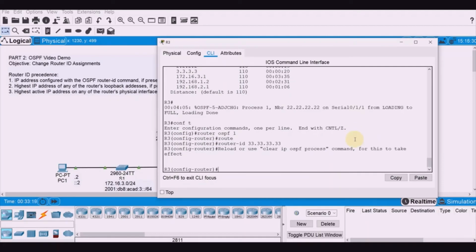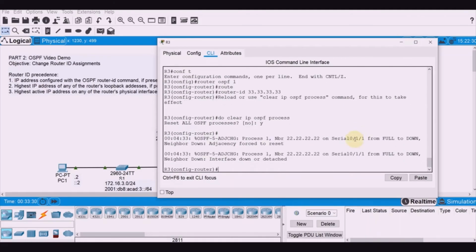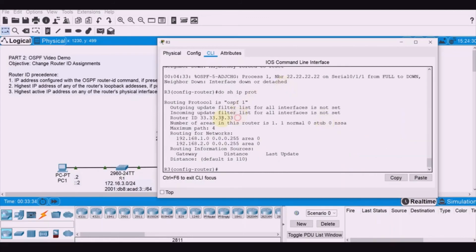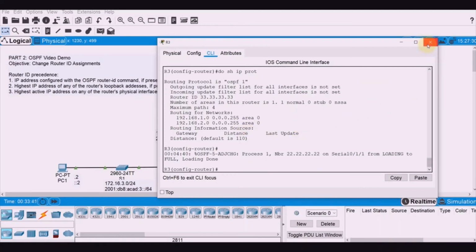To take effect of this configuration, we can do clear IP OSPF process. Now, do show IP protocol. This is now 33.33.33.33. So we're done.